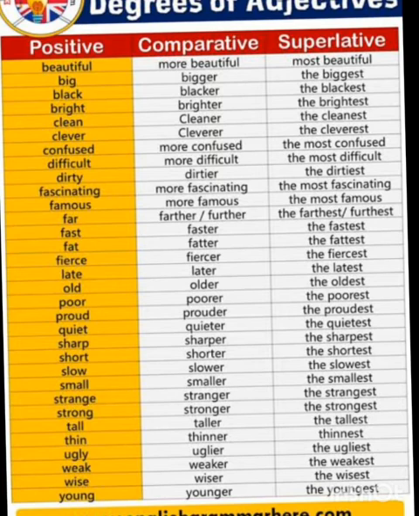Now I am going to give you some more questions to be solved at home. So just have a look. Beautiful, more beautiful, most beautiful. Big, bigger, the biggest. Black, blacker, the blackest. Bright, brighter, the brightest. Clean, cleaner, the cleanest. Clever, cleverer, the cleverest. Confused, more confused, the most confused. Difficult, more difficult, the most difficult. Dirty, dirtier, the dirtiest. Fascinating, more fascinating, the most fascinating.